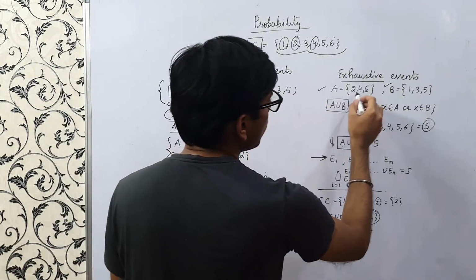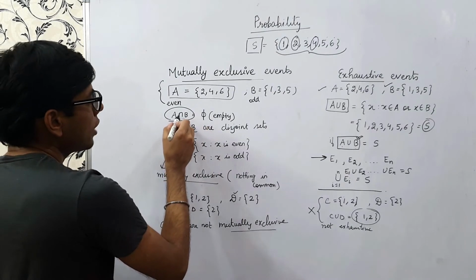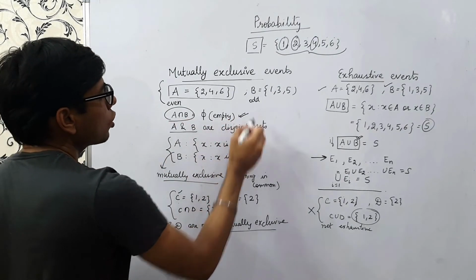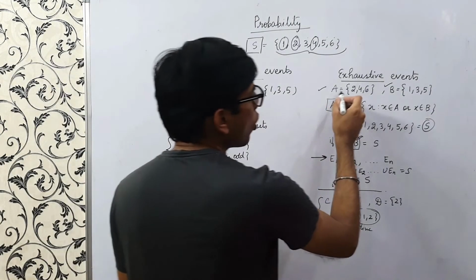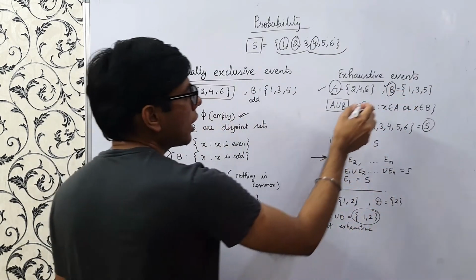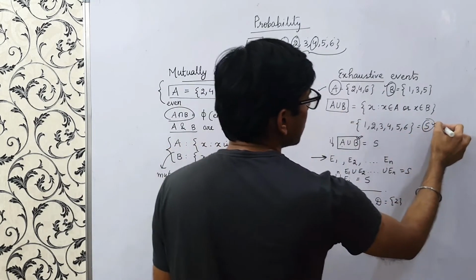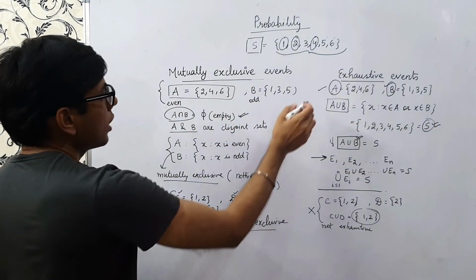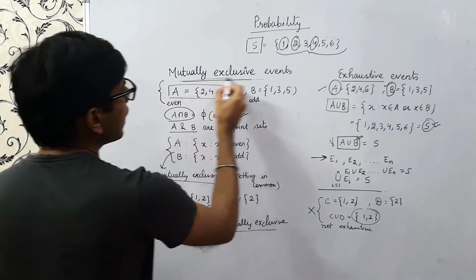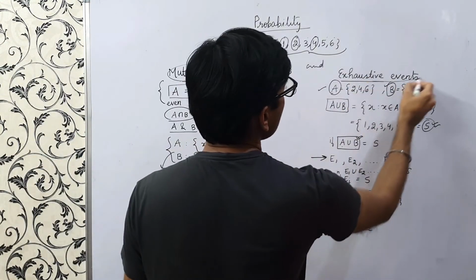So here A intersection B is empty. Nothing is common between them. And this also exhausts all the elements. This also contains all the elements of the sample space. That means A union B is the sample space. So this means that this set is mutually exclusive also and exhaustive also.